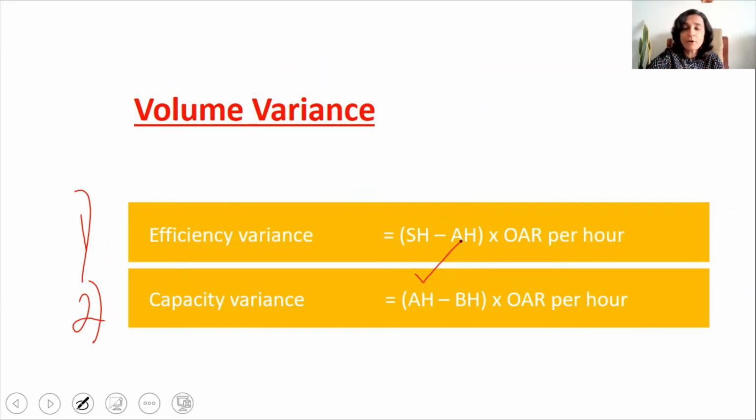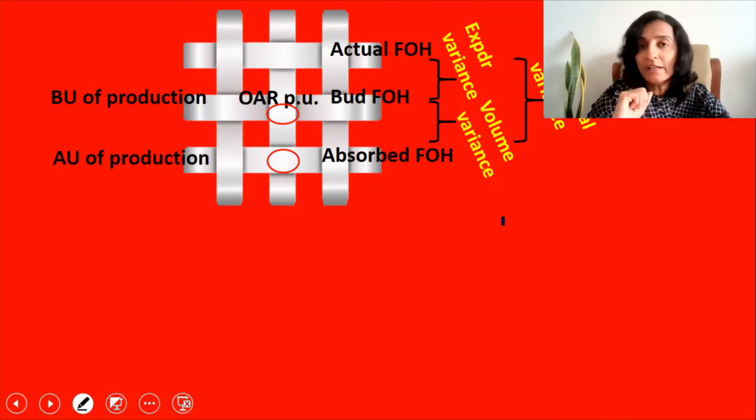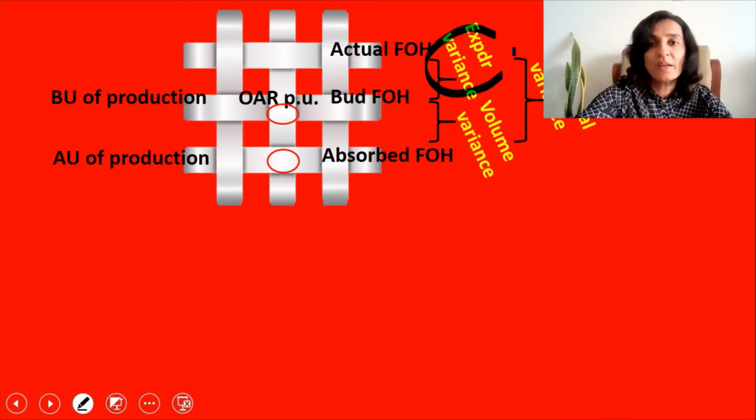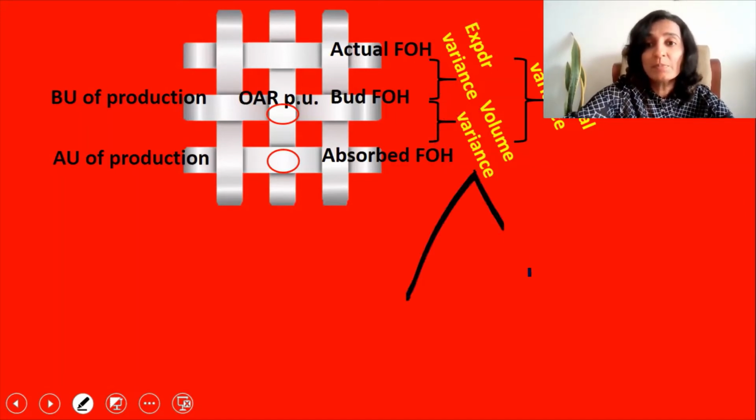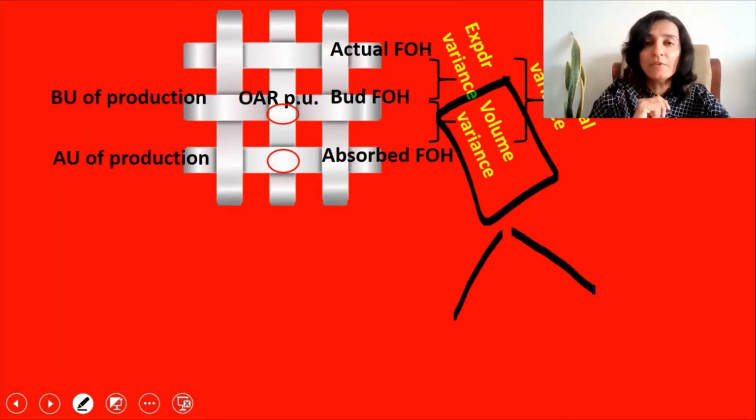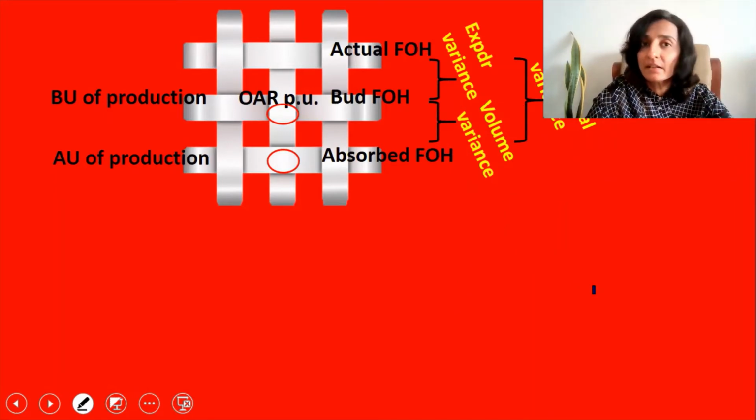But instead of learning the format by heart, we will incorporate these formulas also in our grid and then tackle the problems. So this is the grid that we have already learned, where we studied the expenditure variance and the volume variance. Now, what do we want to incorporate? We want to incorporate the split up of the volume variance into the capacity and the efficiency variance. So what we will do is we will replicate the grid.